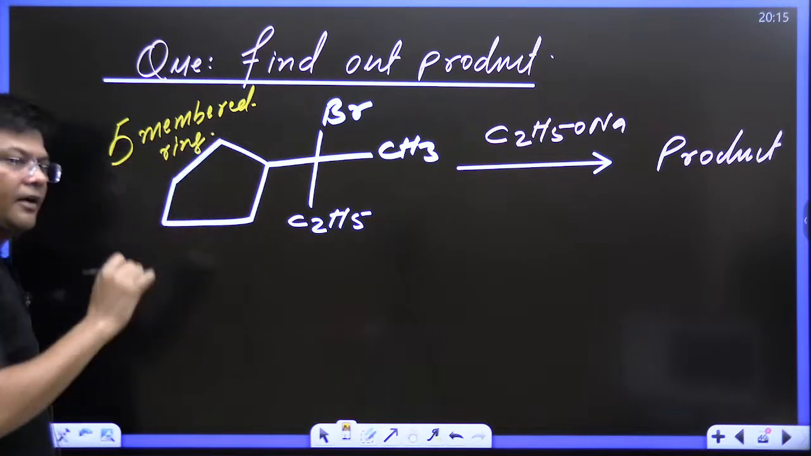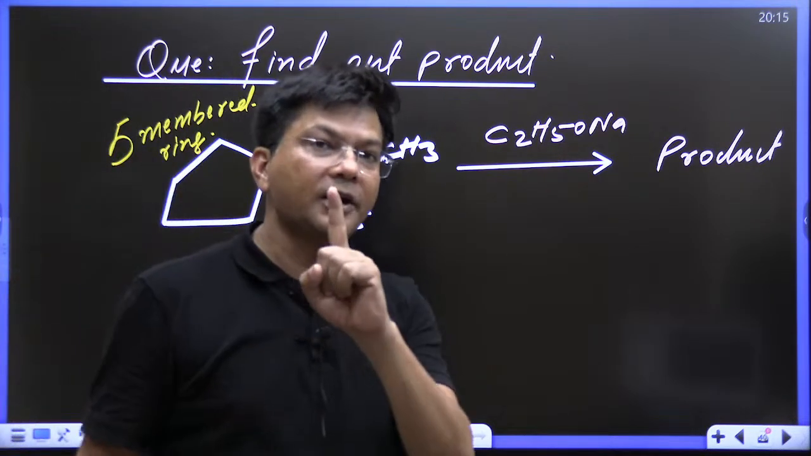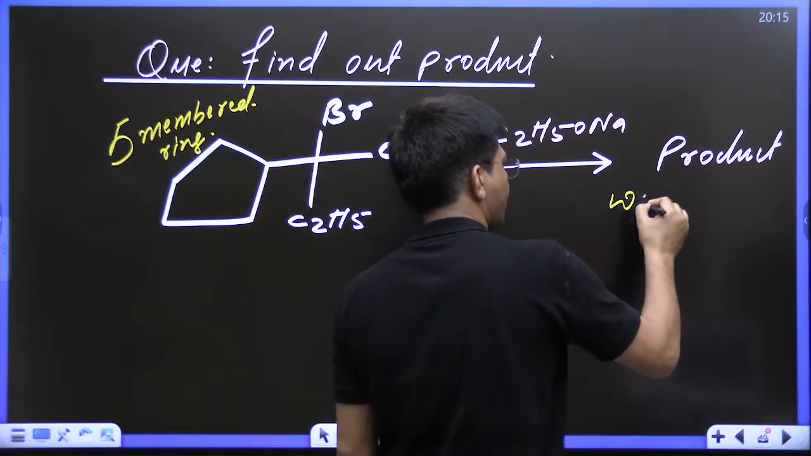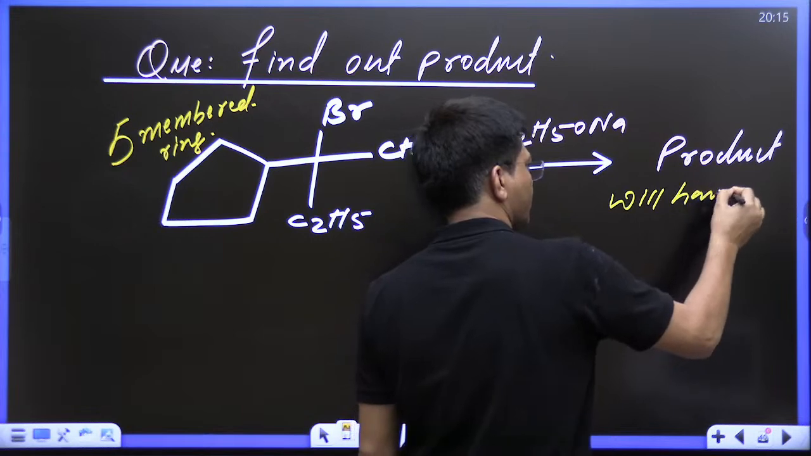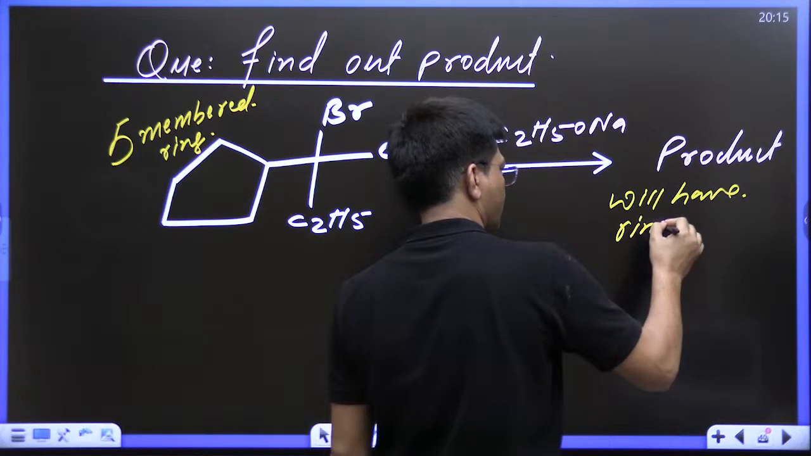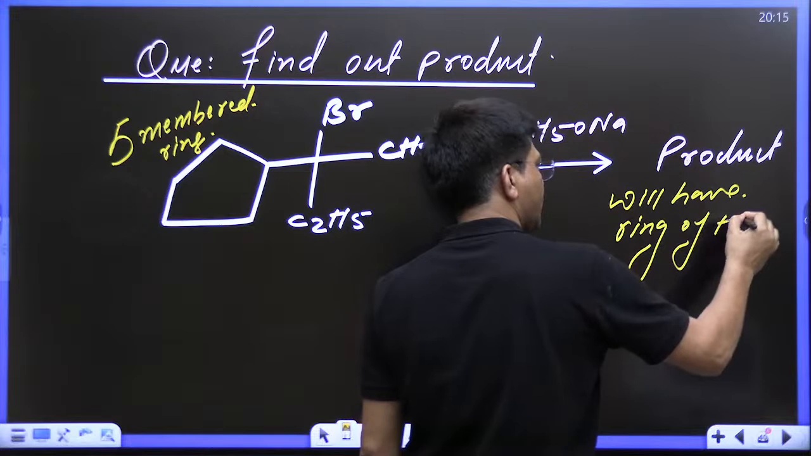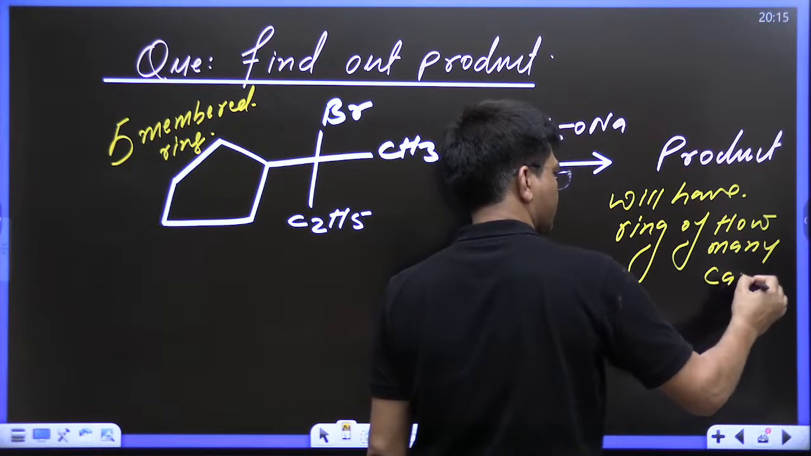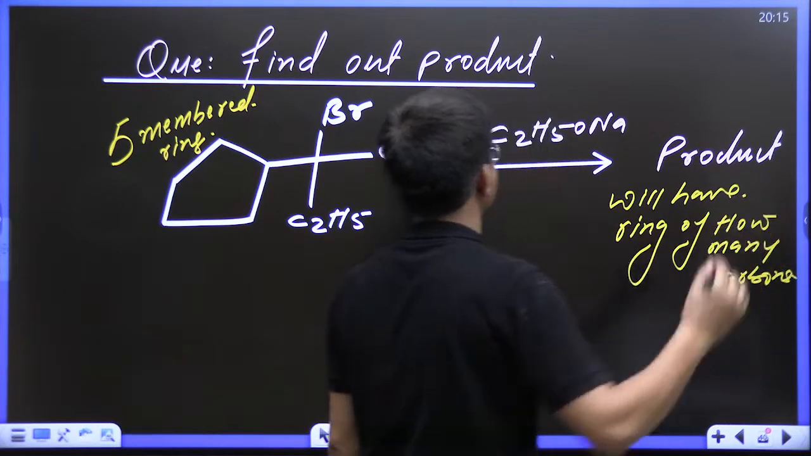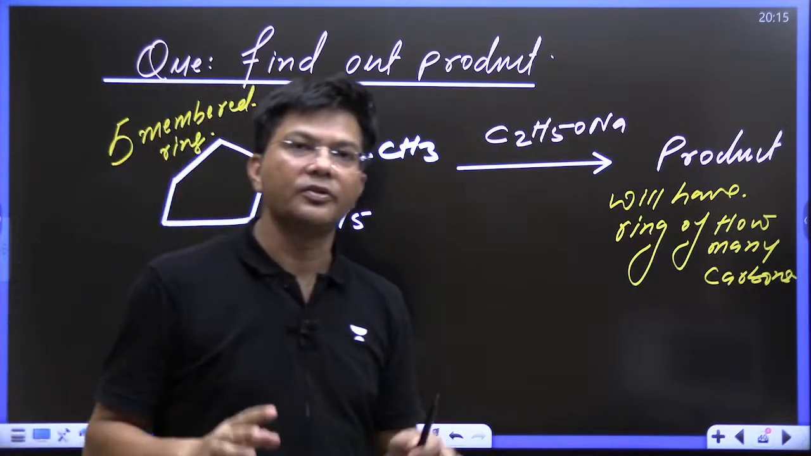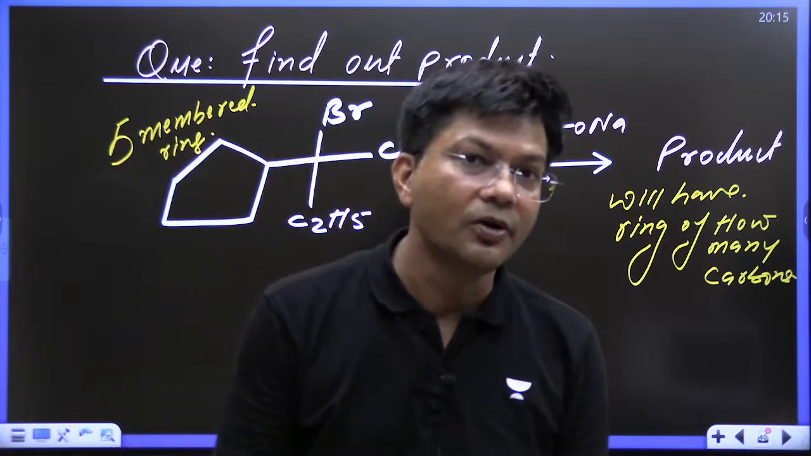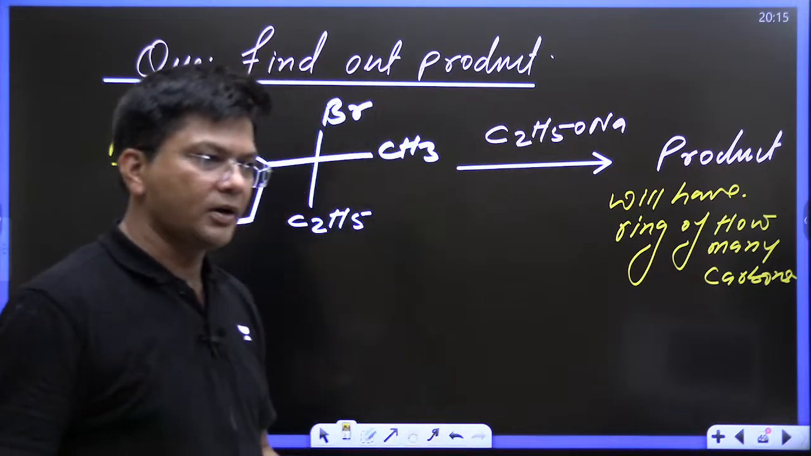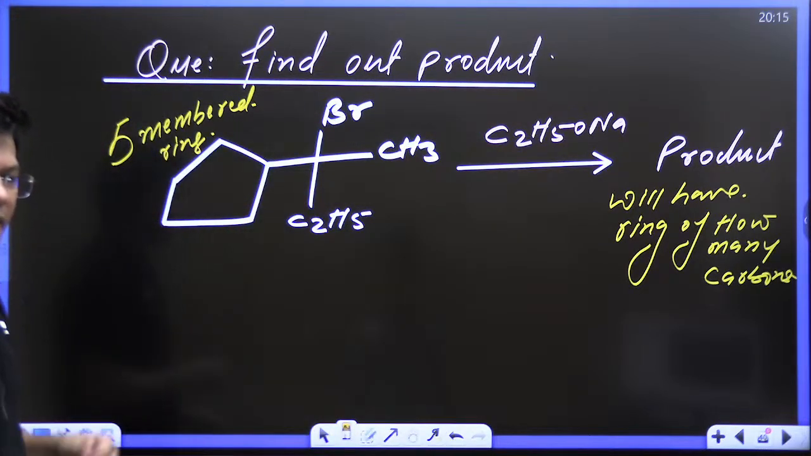The product will have a ring of how many carbons? Do let me know how many carbons. Everyone do let me know, kids. I'm waiting for your answer. Do let me know. The ring will have how many carbon atoms? Quick, quick, quick, everyone.